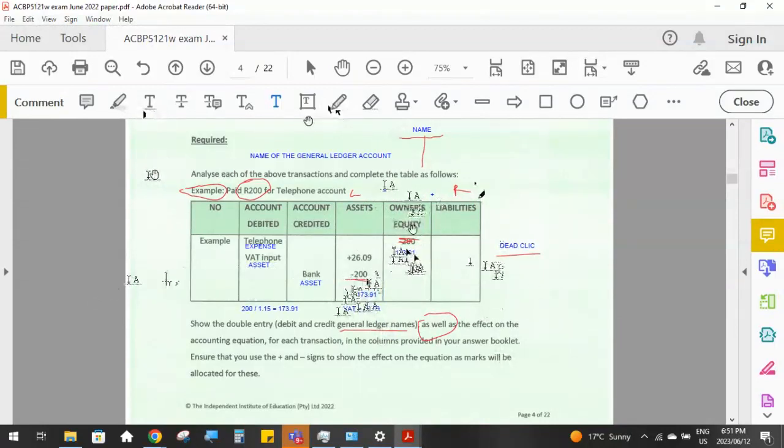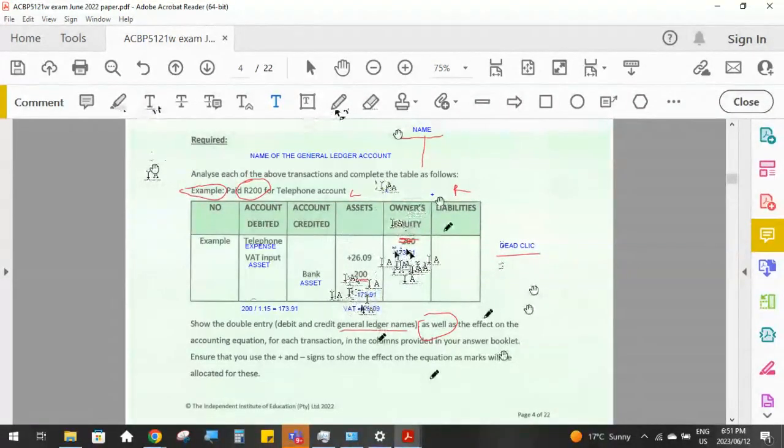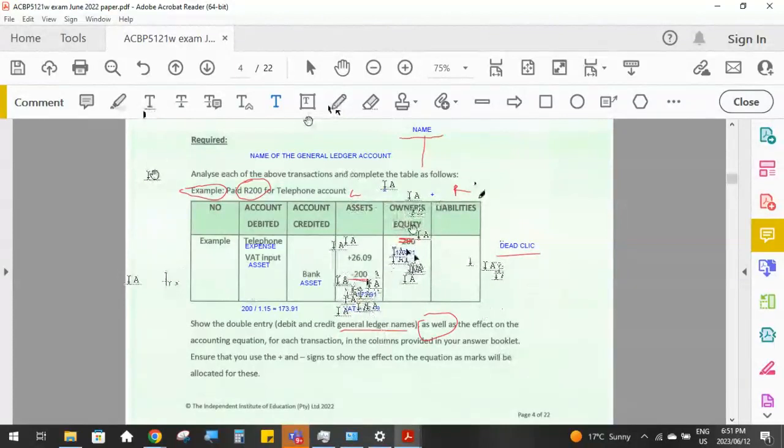So when you have done your calculations and written the amounts in, always do this check. What have I done to the left-hand side? What have I done to the right-hand side? And are they equal to each other? I must either increase the left-hand side and increase the right-hand side by the same amount, or decrease the left and decrease the right-hand side by the same amount, but it must be the same.